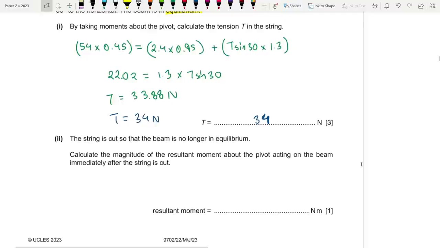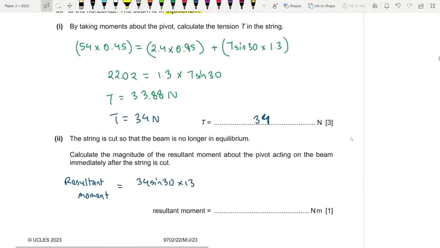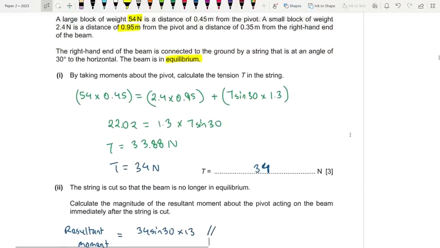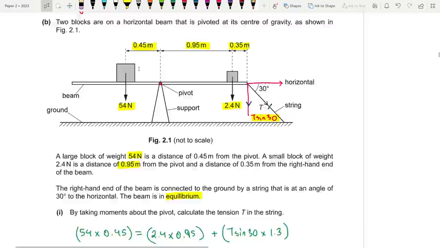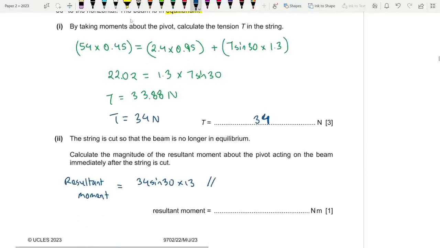Let me show you. So the resultant moment is actually equal to, you have the value of T now, which is 34 sine 30 times 1.3, right? This is one route, or the other route is you can subtract these two. 54 into 0.45. I think it was 22.02 or something.